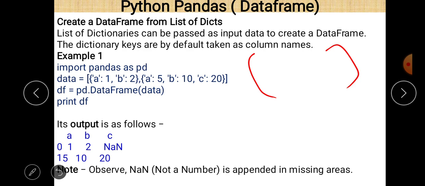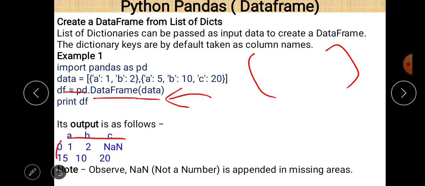So here in line number 3 we define df = pd.DataFrame and pass this data as a parameter value within the DataFrame method. So a data frame will be created using this data, and we can easily see that now. Very interestingly, you can see the output. No index value is given, and as we know, the key values are the names of the columns here. So A, B, C are the names of the columns, you can easily see here, and